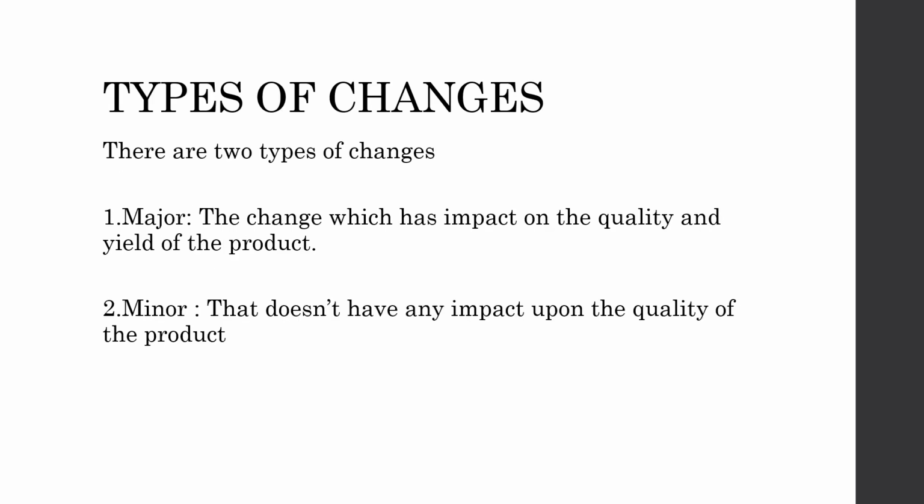Types of changes. There are two types of changes, major and minor. Major, the change which has impact on the quality and yield of the product. Minor, that doesn't have any impact upon the quality of the product. It is clearly seen that major changes will have impact on the quality as well as yield of the product. Minor changes will not have any impact upon the quality of the product.